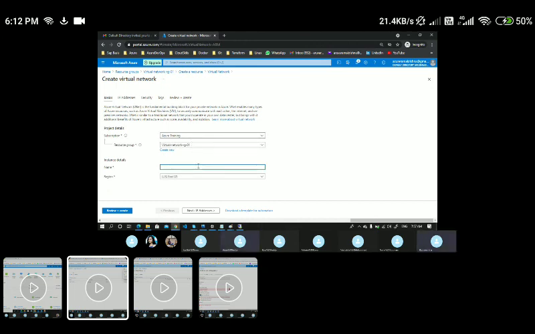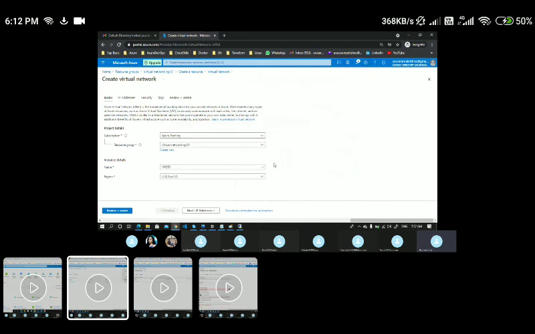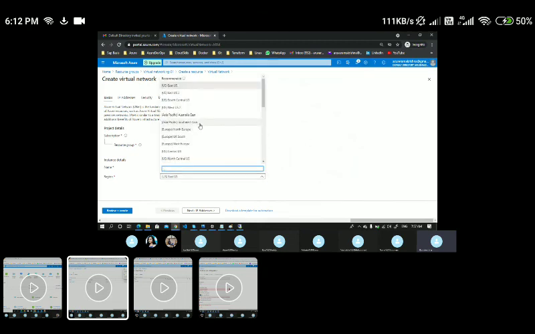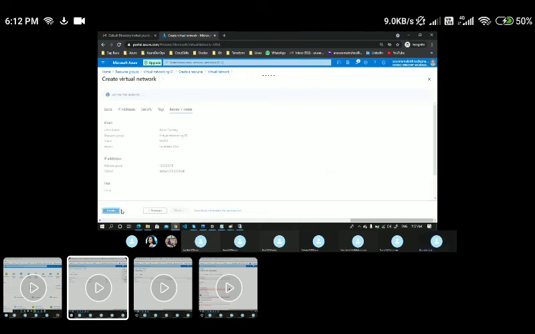So here, this time I'll name this particular VNet as VNet 3, just to avoid the confusion. I'm setting up the VNet peering between two different subscriptions. Since I have VNet 1 and VNet 2 there, I'll name it VNet 3, and I can go in any other region here. Let's say I'll go with Southeast Asia and quickly create it.